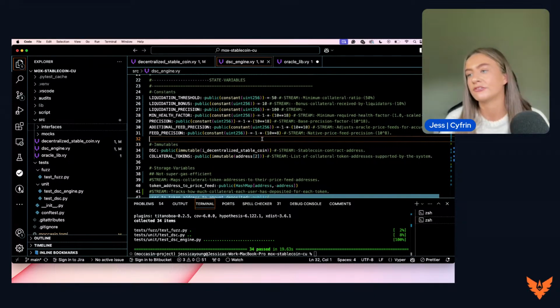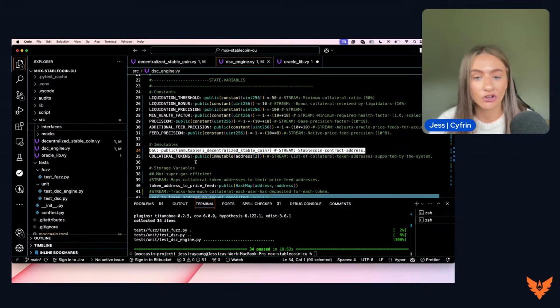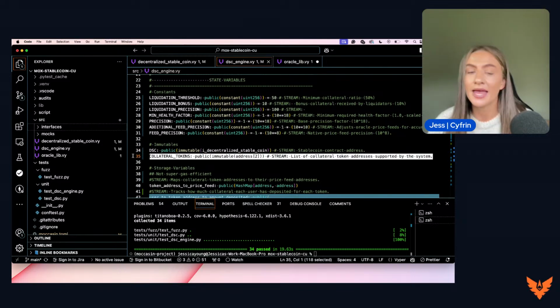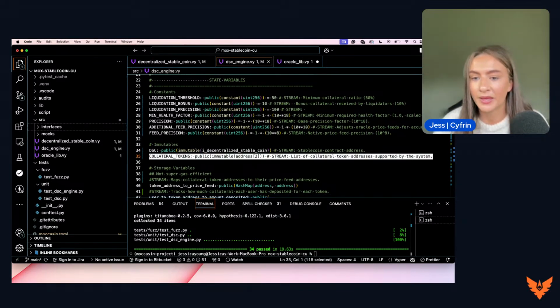We also have some immutable variables as well. We're looking at the DSC contract address. This is the address of the contract we have just run through, the contract that initiates this ownable ERC20 token. This is taking that contract address and pulling it in here so that we can interact with it. We are also looking at a list of collateral token addresses supported by the system, as discussed in the About section of this code base. Let's pull this back up again.